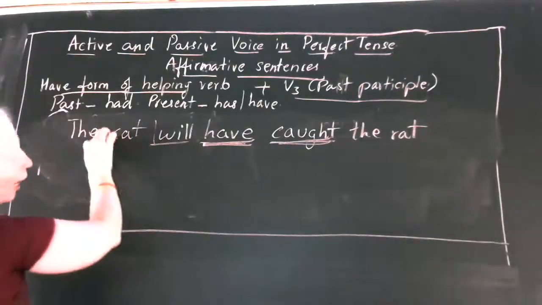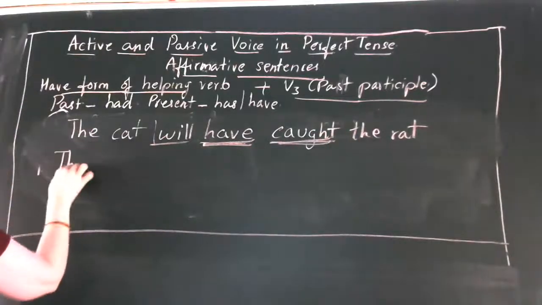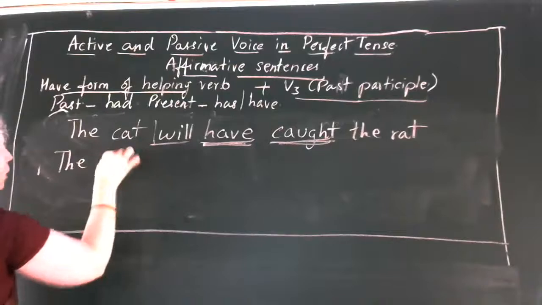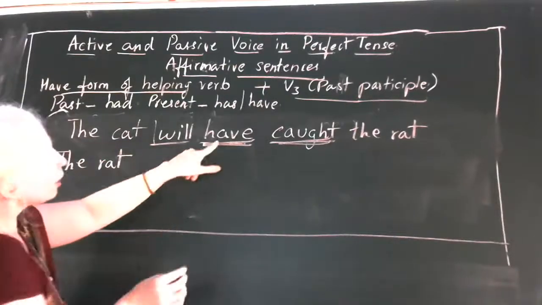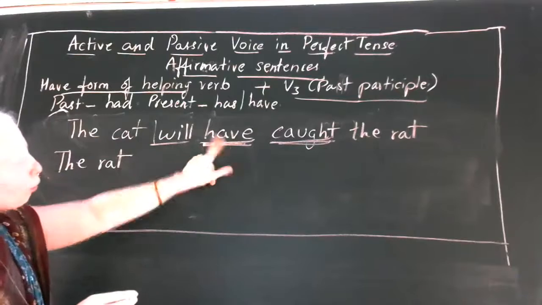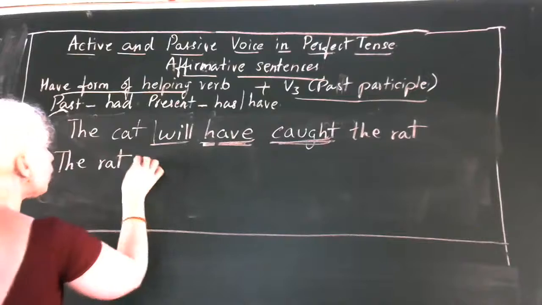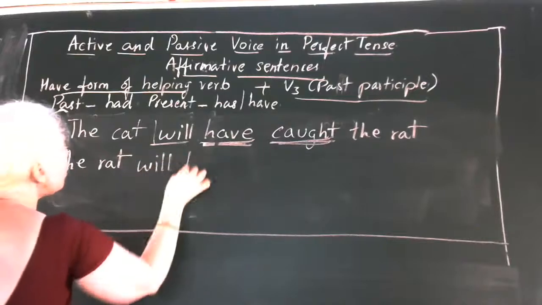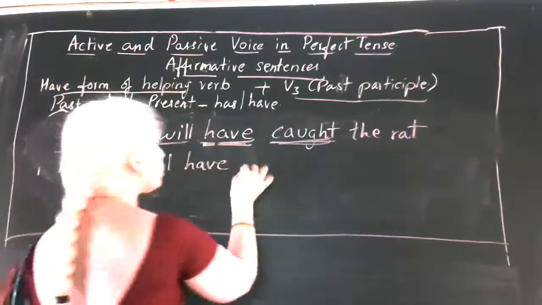Now the cat is the subject, the rat is the object. So here the object should be written as the subject: the rat. It is in future perfect tense, that is why the rat will have. We have to add which word, children?